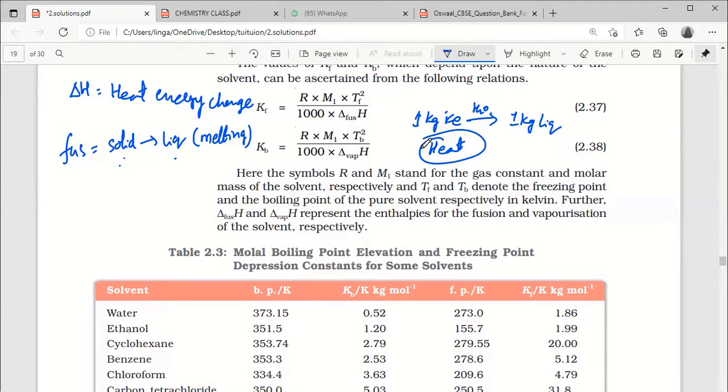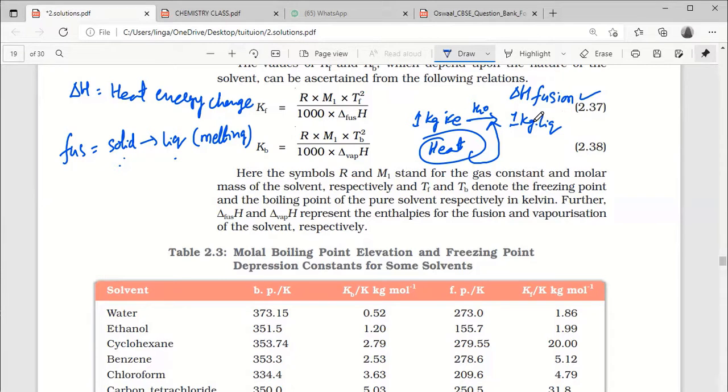To convert 1 kilogram of ice into liquid, how much heat energy is required? That is known as delta H fusion. Did you understand this definition?